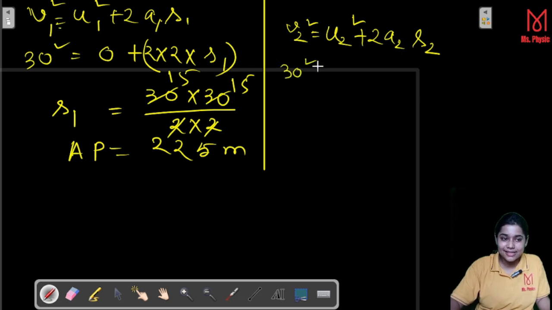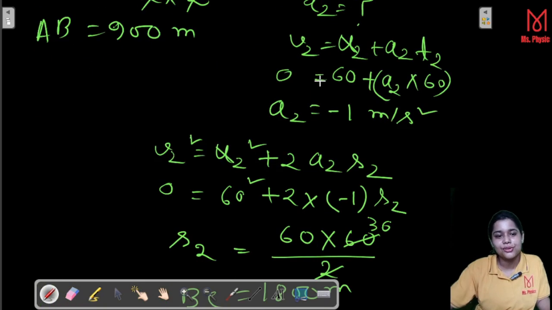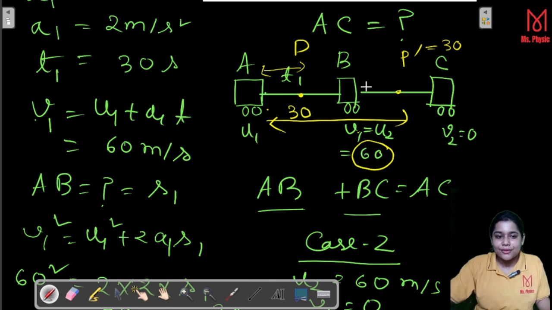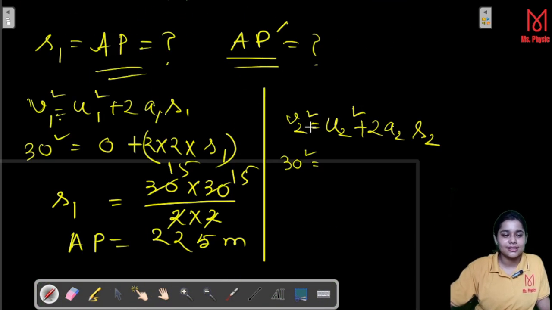Let me explain it again if it is not clear to you. Let's go to the figure. We are calculating the distance at this point, right? So what we will do? Here you see that the initial velocity is 60, from which it starts its journey from the point of B. And at the point of P prime, we have 30. This is not 0, this is 30. 0 was at the first case, but now we have to calculate up to P prime, so V2 is here 30.